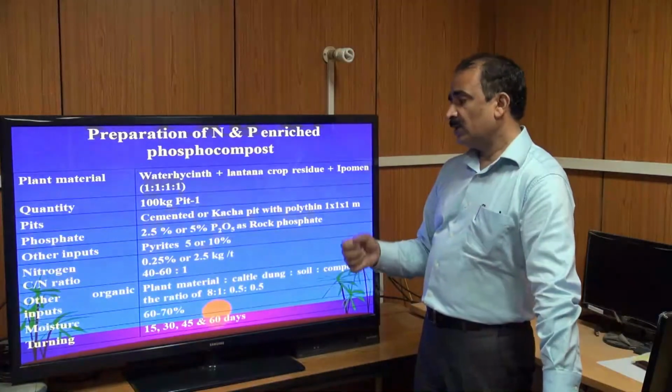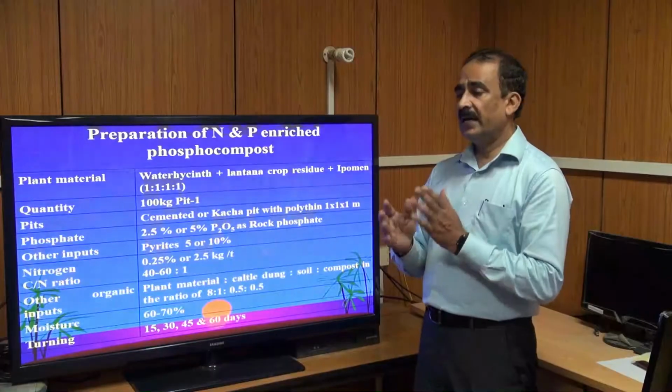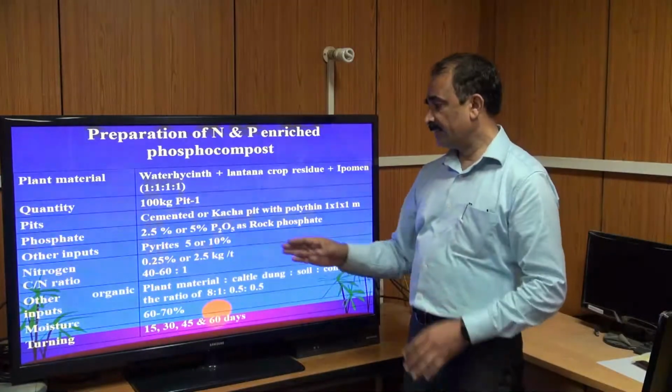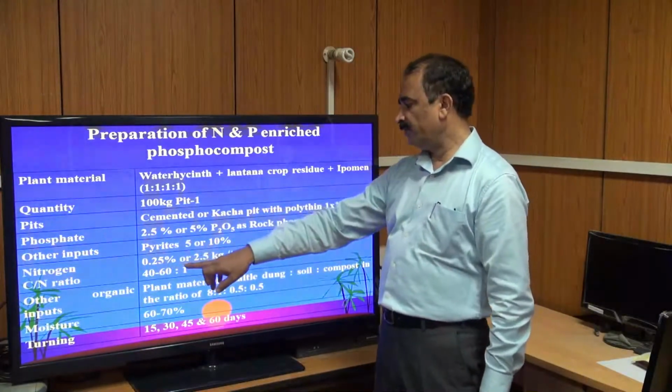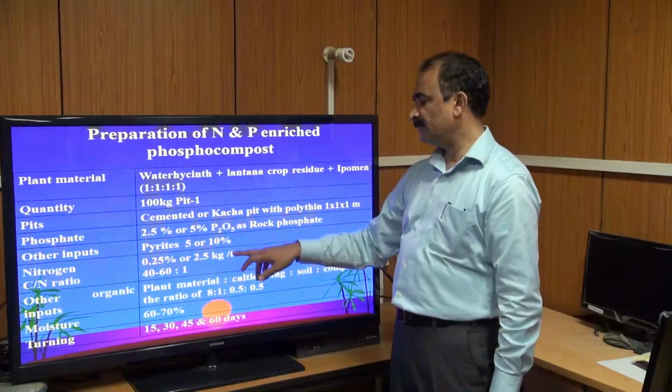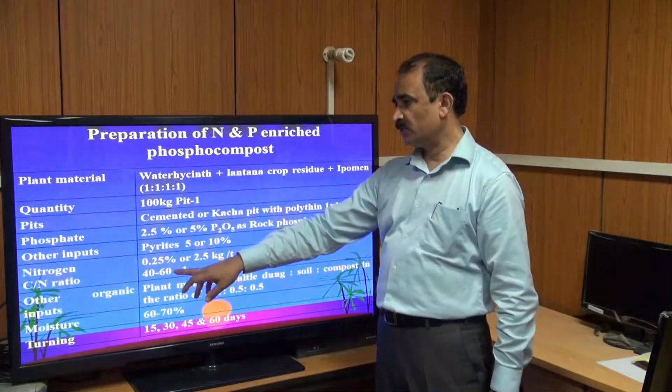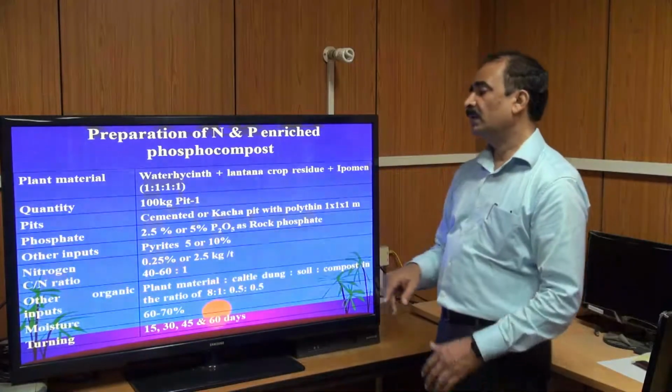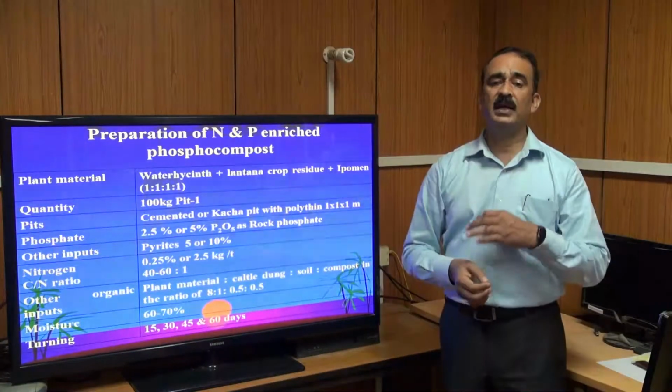Then nitrogen, to narrow the C:N ratio, helps the decomposition: 0.25 to 2.5 kg per ton, meaning you can use a 40 to 60:1 ratio to increase the nitrogen content.